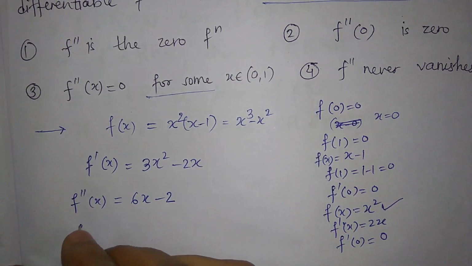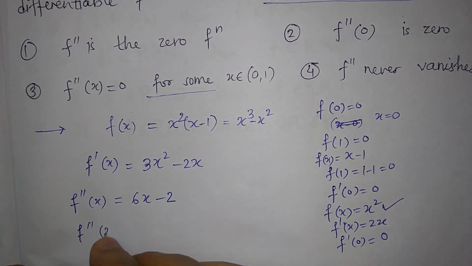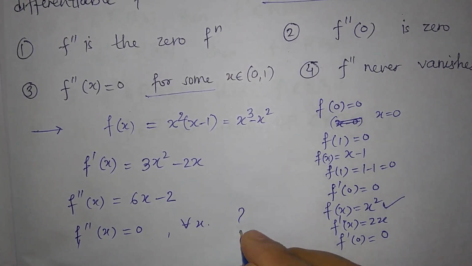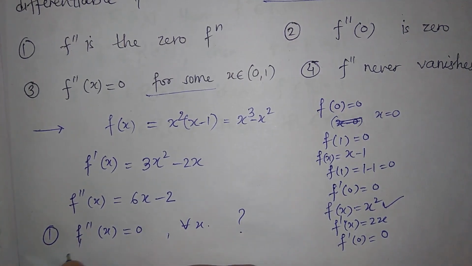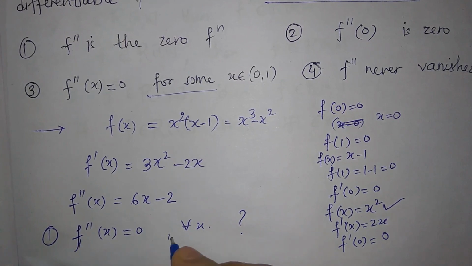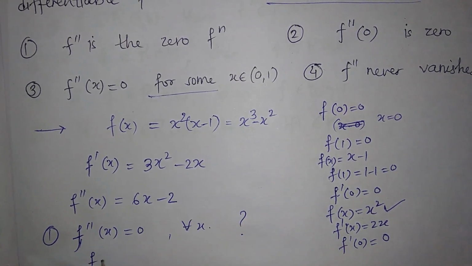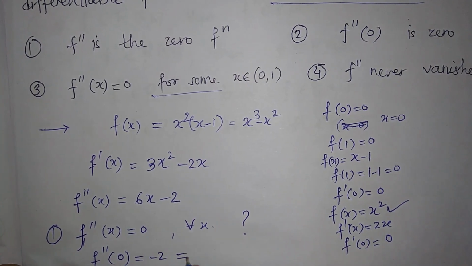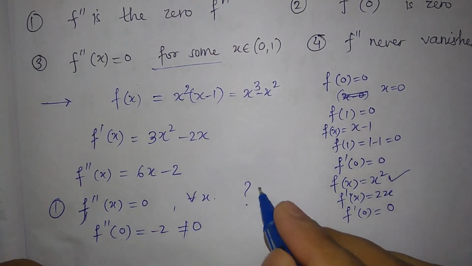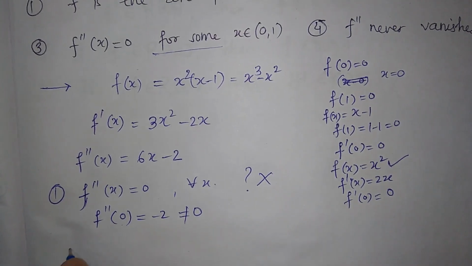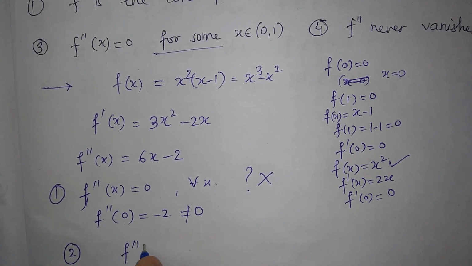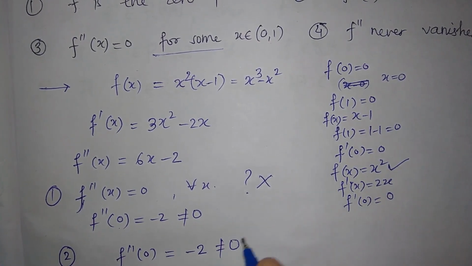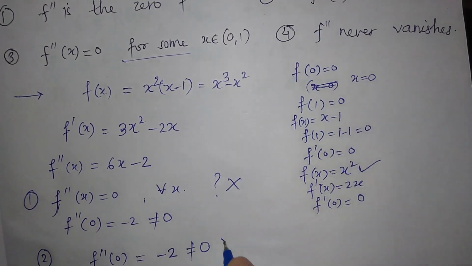So f double dash is the 0 function means f double dash of x is equal to 0 for all x. Is this first option true? No, because if we take x equal to, say, 0, then f double dash at 0 is equal to minus 2. Clearly it is not 0, right? So this is not true. Now take the second option, f double dash at 0. f double dash at 0 is also minus 2, which is not equal to 0, right? So this is also not true.